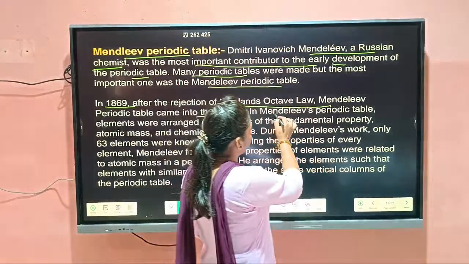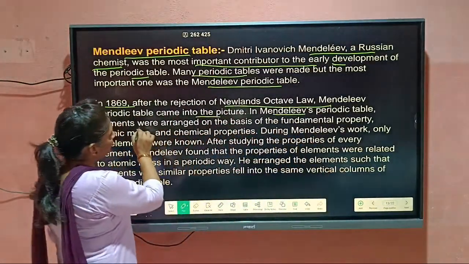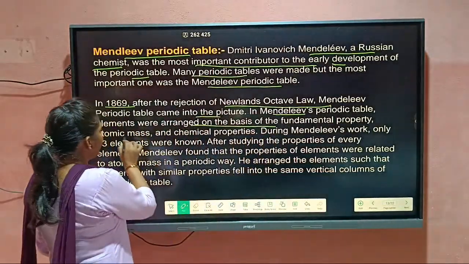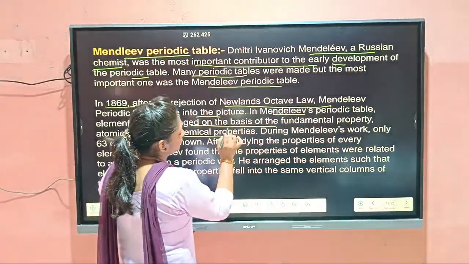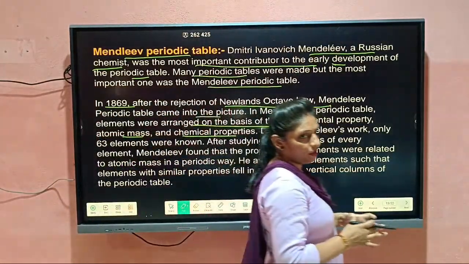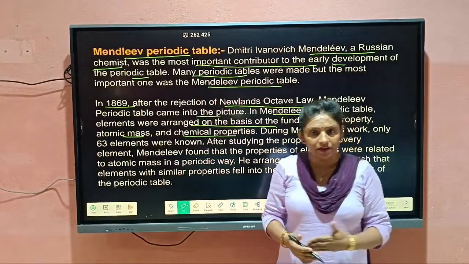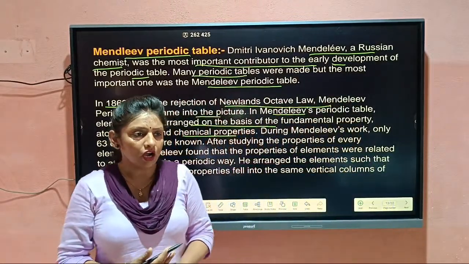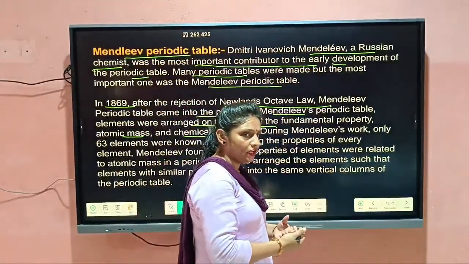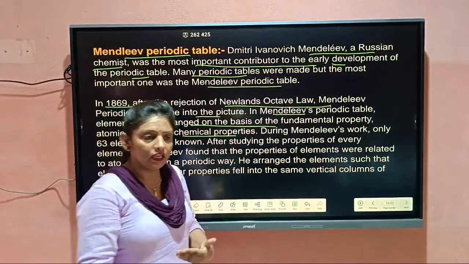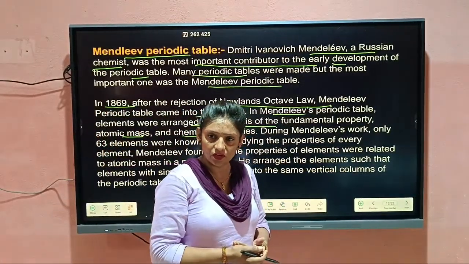In Mendeleev periodic table, elements were arranged on the basis of the fundamental property, atomic mass, and chemical properties. Means elements were arranged in order of their atomic mass according to their physical property as well as their chemical property. He arranged the elements. Okay.